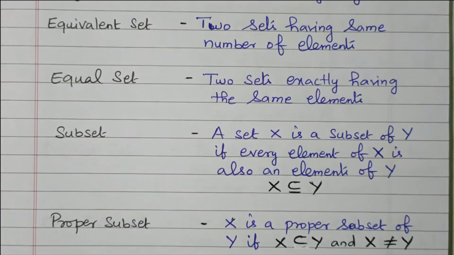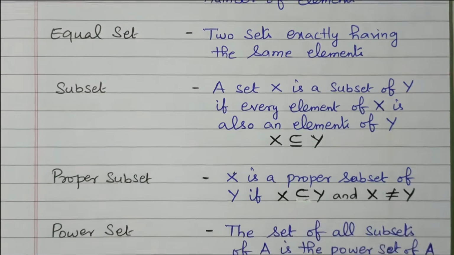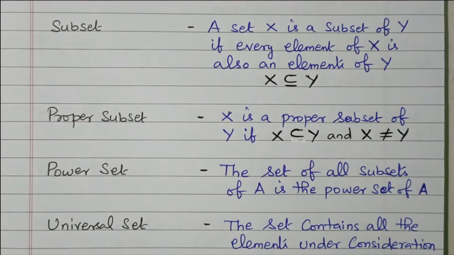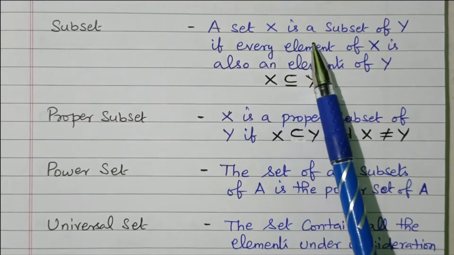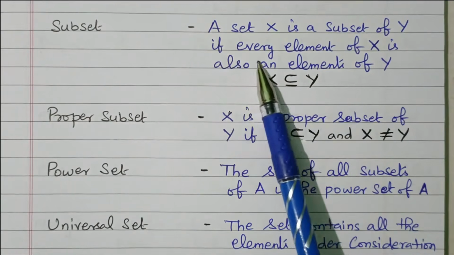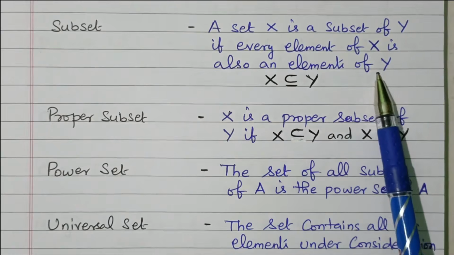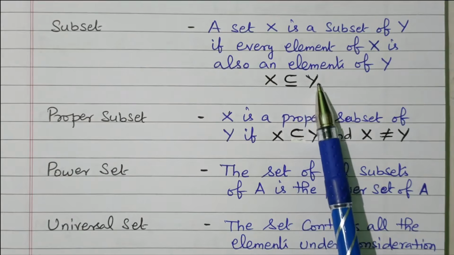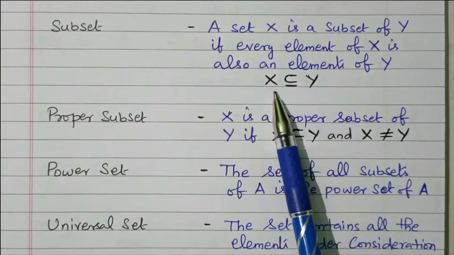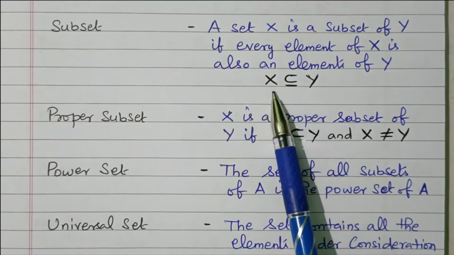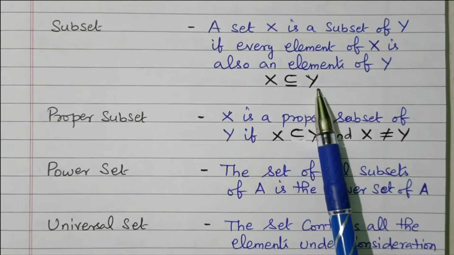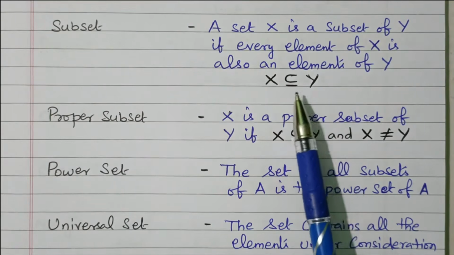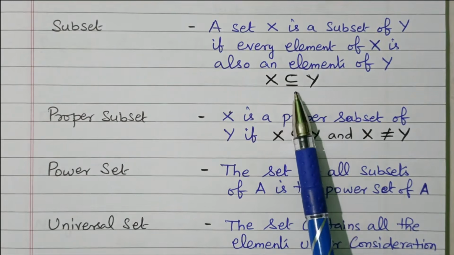Then an important thing is subset. We have subset and proper subset, one of the important terms in the types of sets. The subset: a set X is a subset of Y if every element of X is also an element of Y. What is the symbol? X subset of Y. What is the meaning? Y is the main set, and X is the subset. What elements are available in X are also available in Y, so X is called a subset of Y.